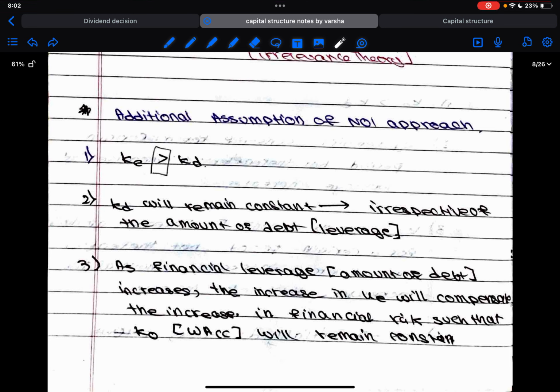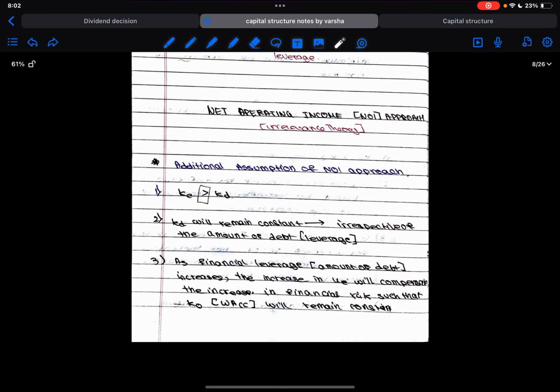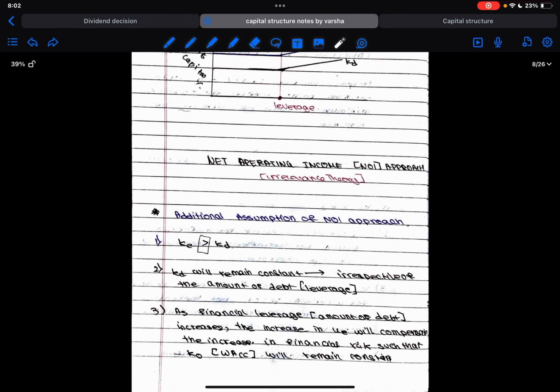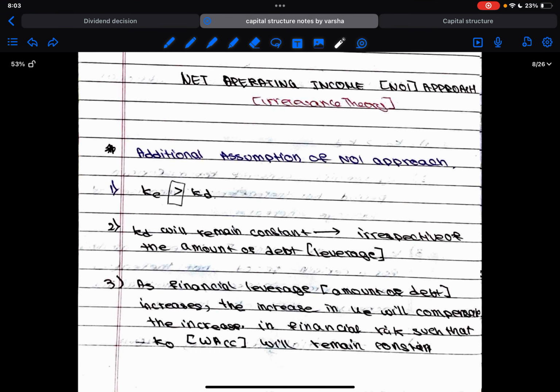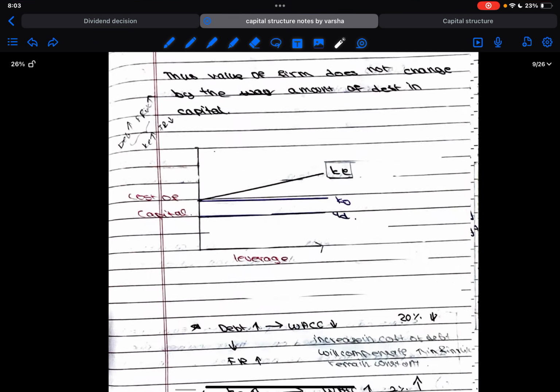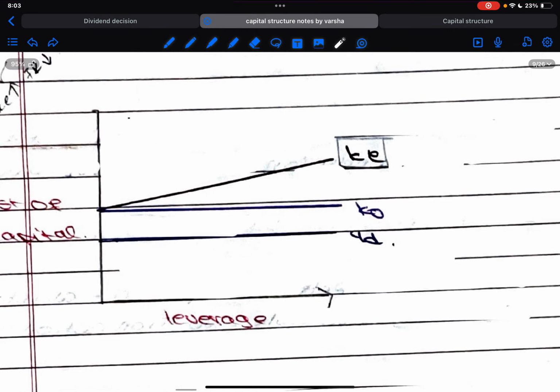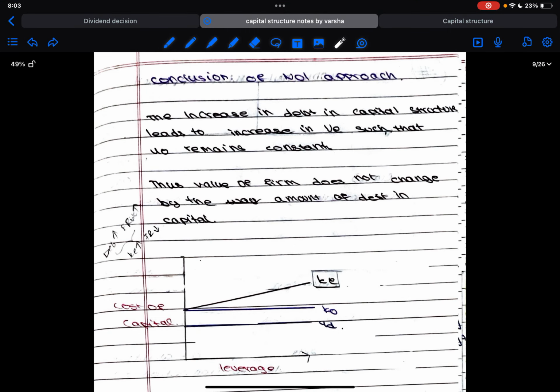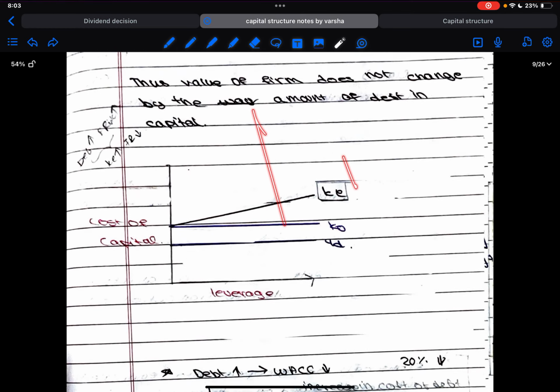So that's why in the net operating income approach, we say that if the debt is more, it will increase the risk. When the risk increases, the investor will expect the return to also increase, and eventually this will increase the value. Okay, so that's how this works. So the increase in debt in the capital structure leads to an increase in KE, such that KO remains constant. Okay, so KE will increase.